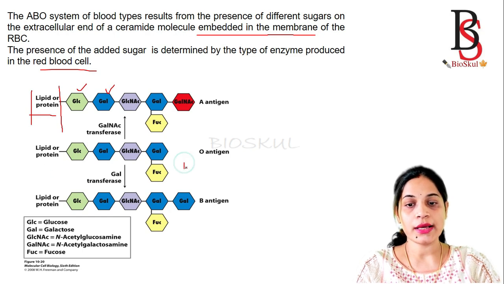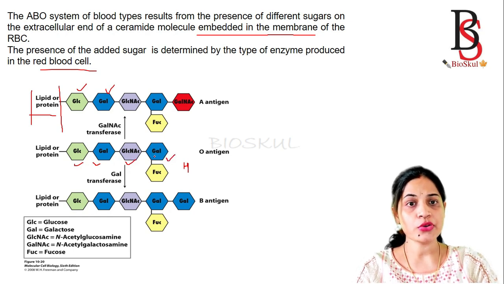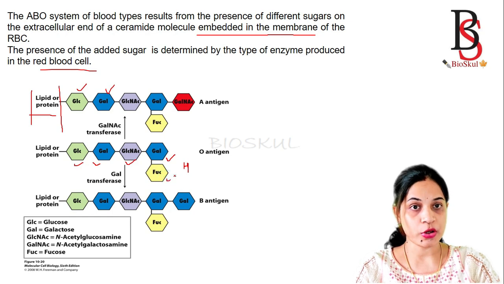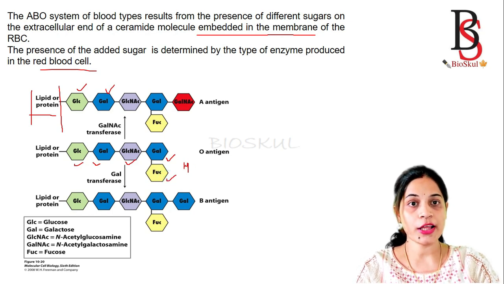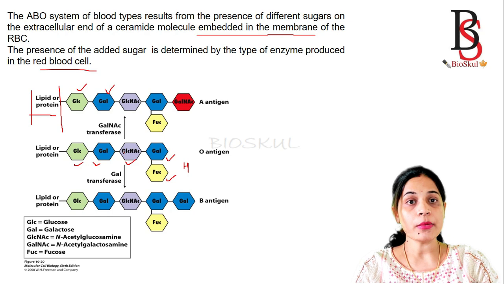It is also called the H antigen, and it is structured like this: like the lipid and the protein, it is embedded in the membrane, and the extracellular sugars are glucose attached to galactose, then attached to the N-acetyl glucosamine, which is attached to galactose, and the galactose is joined with the fucose molecule. Okay, this is known as the H antigen. This is the basic structure.